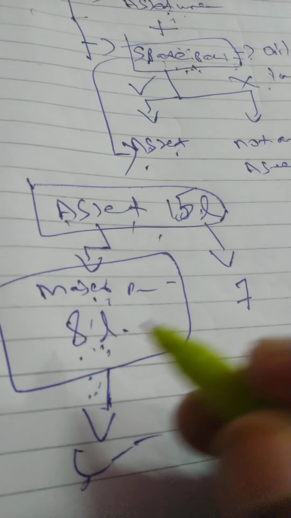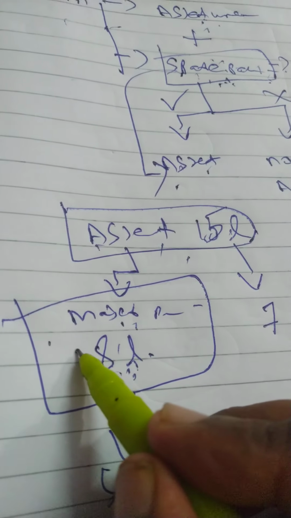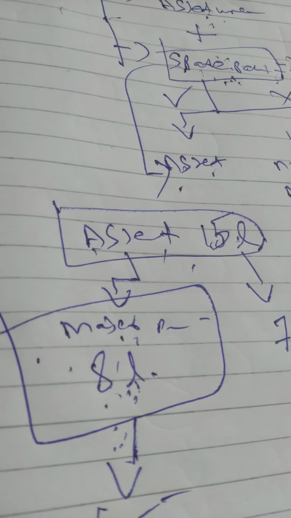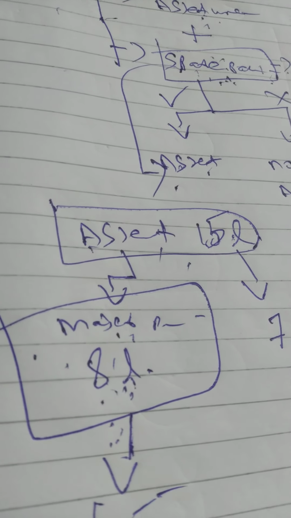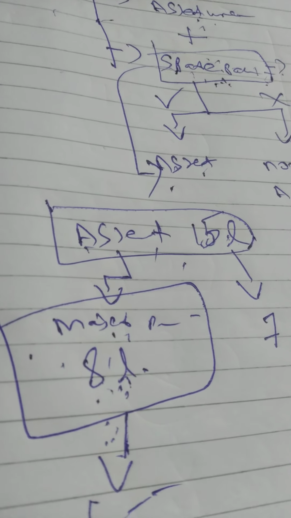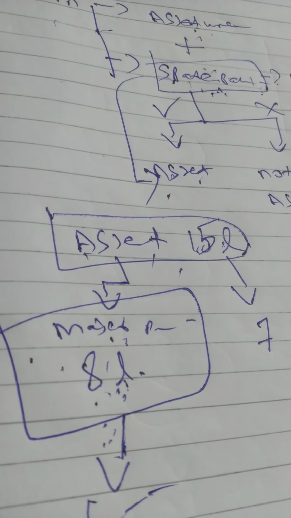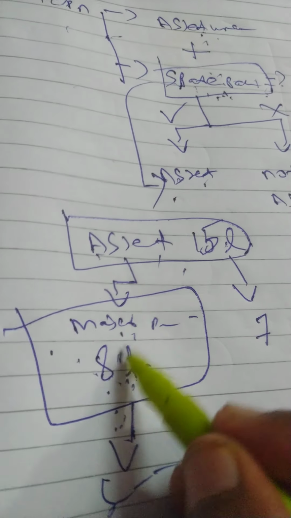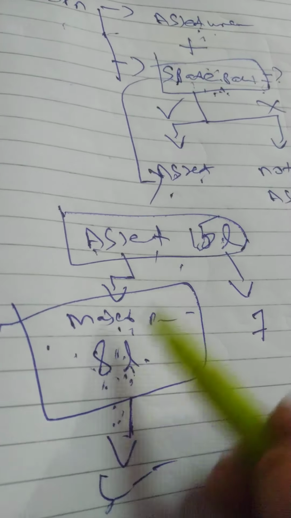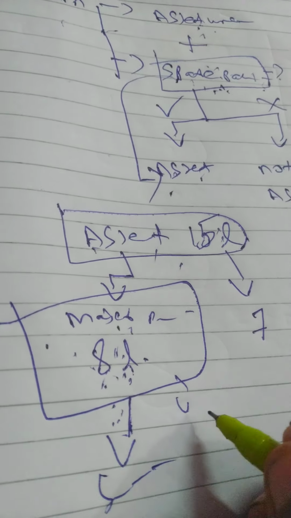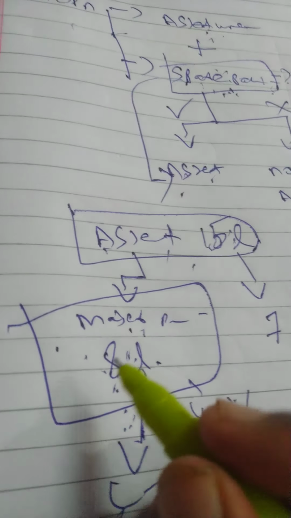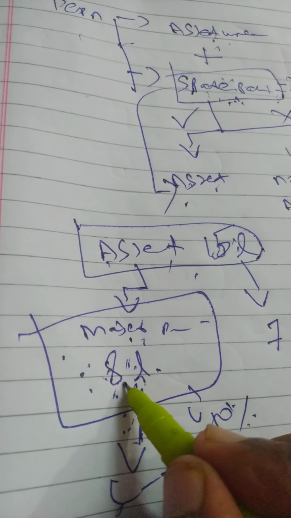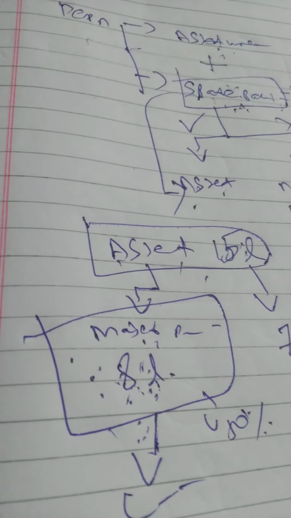8 lakh, if it is identifiable separately and the major portion is spent, each part of an item of property, plant and equipment with a cost that is significant in relation to the total cost of the item should be depreciated separately. Significant compared to the total cost of the asset. 8 lakh is significant because it is more than 50%. Correct? There is one part, and that part alone is 8 lakh rupees. If that part is identifiable separately, we have to provide depreciation separately.